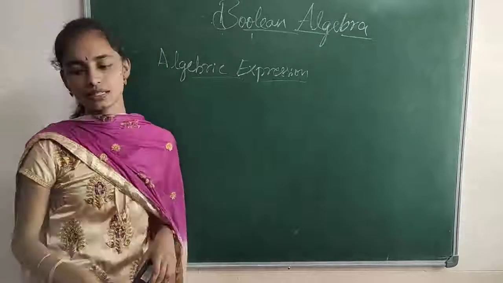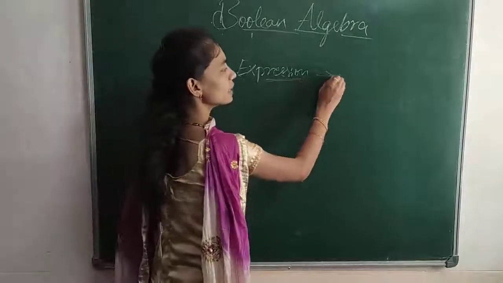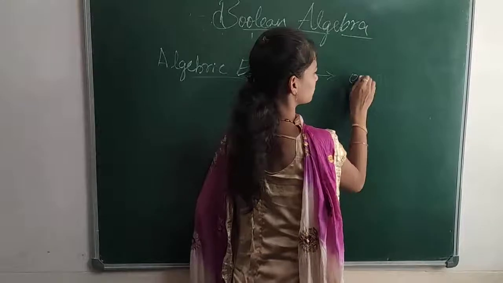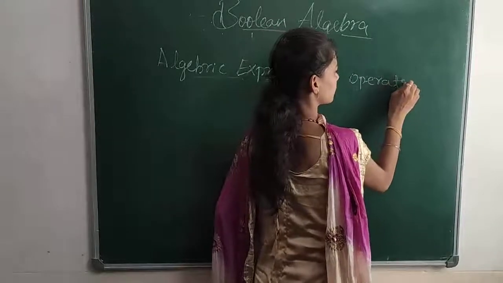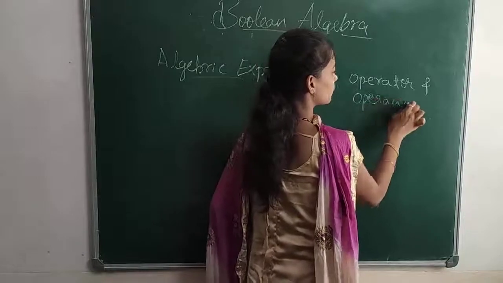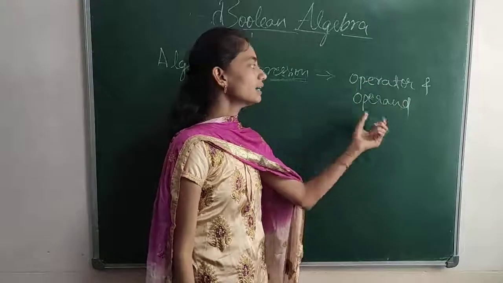Algebraic expression, or simply we call it an expression. So an expression is a combination of mathematical operators and operands.